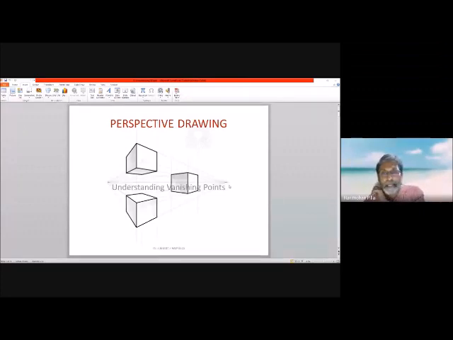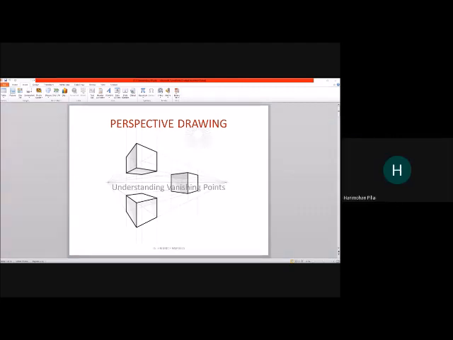So this is about understanding vanishing points. Now in this image, you can see a line above the text written understanding vanishing point. And at both the ends, you can see 2 points from which radiating lines are coming out. One point is on the left, the other point is on the right. These two are called the vanishing points, one on the left and one on the right. Now look at the cubes, you see 3 cubes, right? One is above, one is below, and one is in the middle.